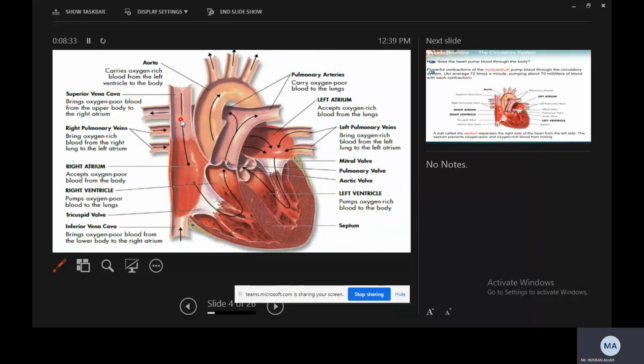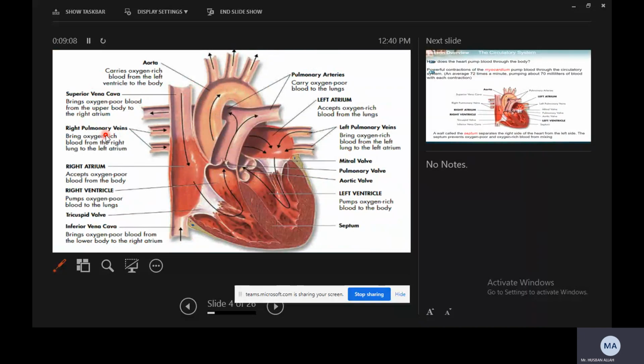Then we have the right pulmonary vein. On this side we have the right pulmonary vein, which brings oxygen-rich blood from the right lungs to the left atrium. Keep one thing in mind here, and don't get confused. I told you that we have two cycles of blood. One is the cycle between the heart and the body parts, and one is the cycle between the heart and the lungs.